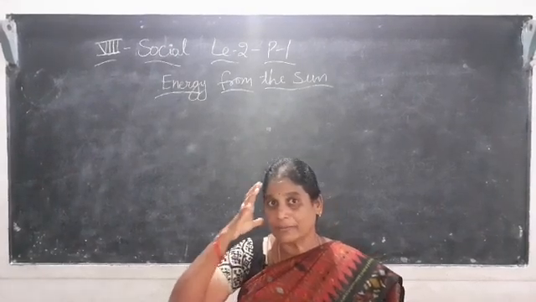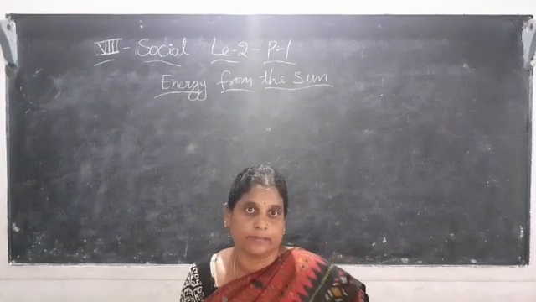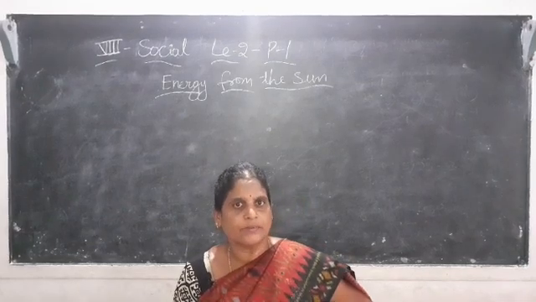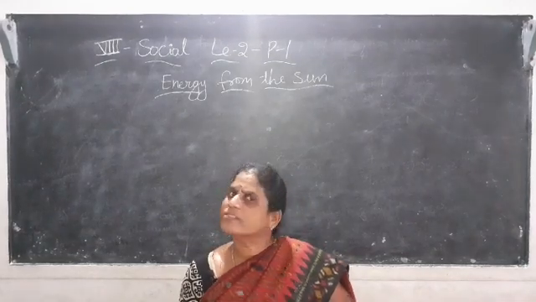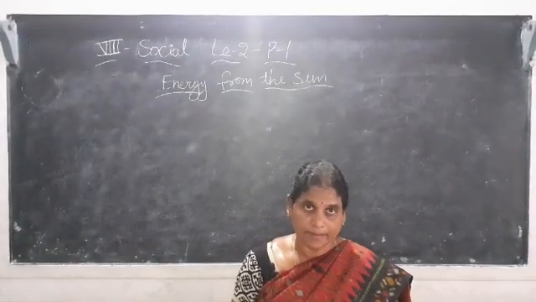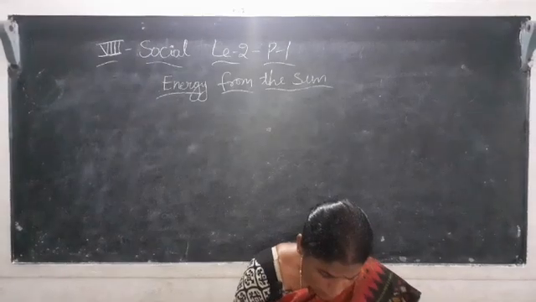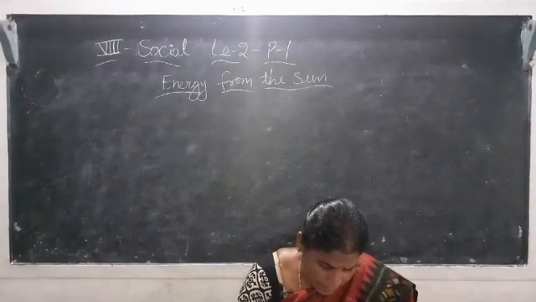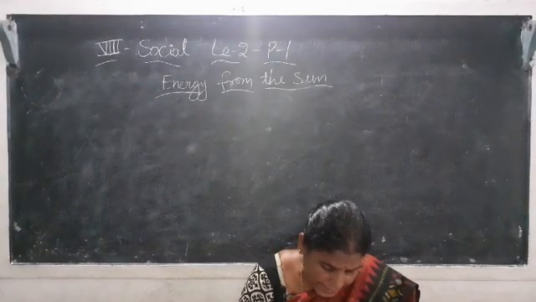In the summer it will be very hot. In the rainy season it will be neither hot nor cold. In winter it is very cool. So this is also happening because of the rotation of the earth.